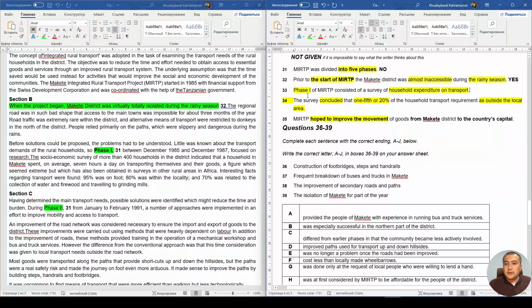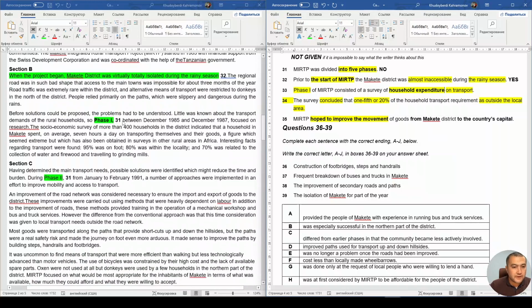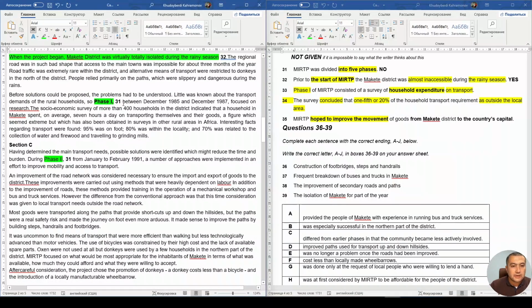So phase 1 of MIRTP consists of a survey of household expenditure on transport. Expenditure means money, right? Phase 1, we have the word phase 1 here.